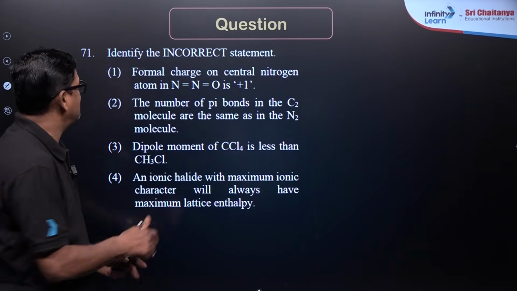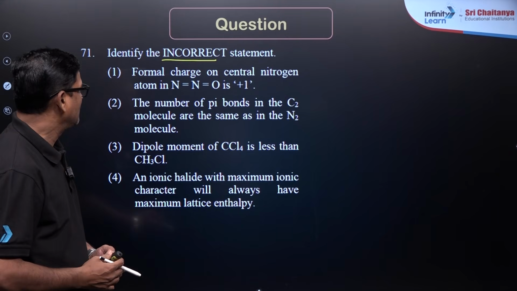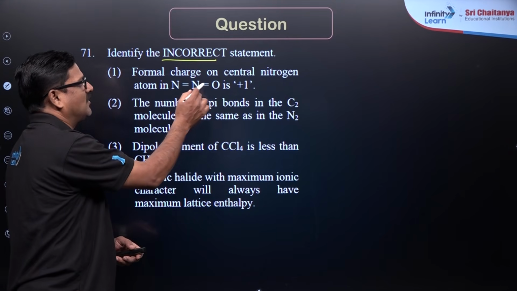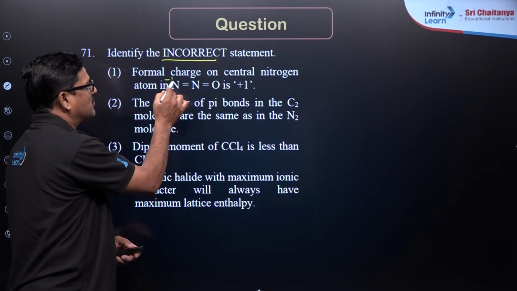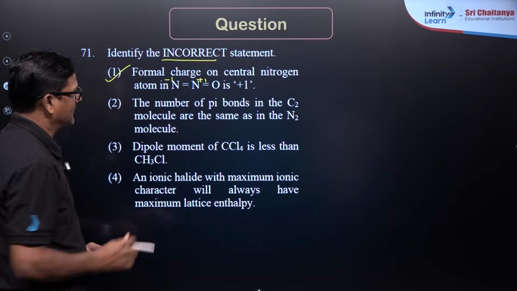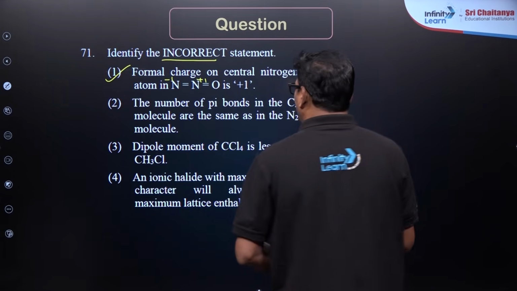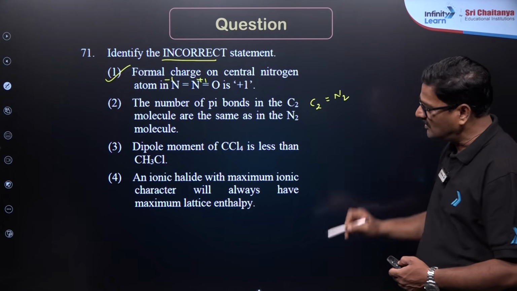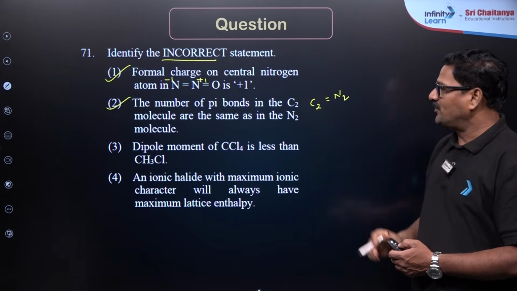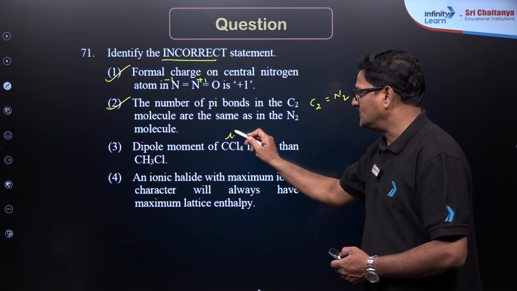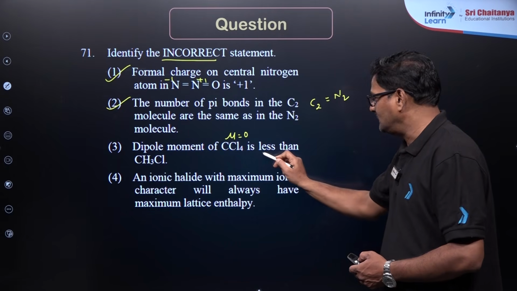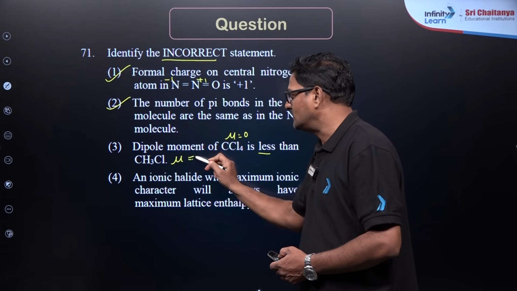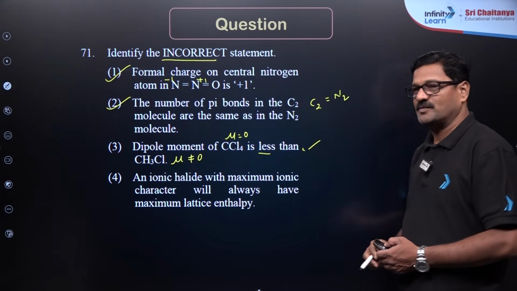Students, here is one more question. Identify the incorrect statement. The formal charge on the central atom of nitrogen in N double bond N and oxygen is going to be -1 here, and +1 there. It is a correct statement. The number of pi bonds in C2 molecules is equal to N2 molecules, it is also correct. Dipole moment of CCl4 is 0 and is less than that of CH3Cl, which is not equal to 0. This is also a correct statement.